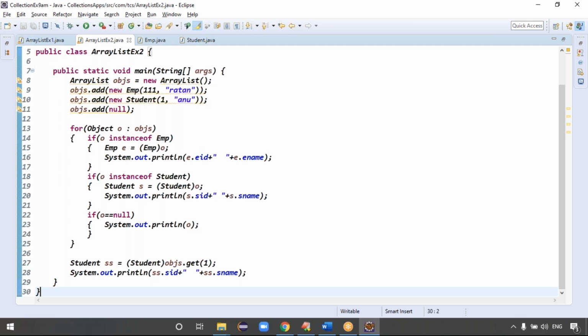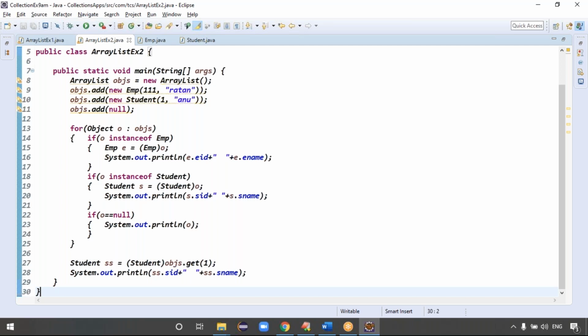The problem, guys, is that while reading we need to check the type conversion every time. And the second one is, get(1) means I know it, but get(66) or get(77) means I don't know what exactly that location contains, right? Exactly. That's why this problem happened: collections are not type safe.